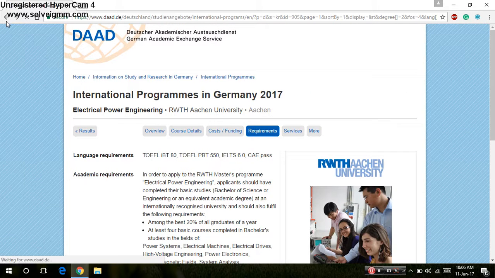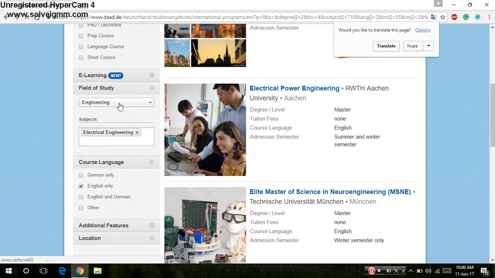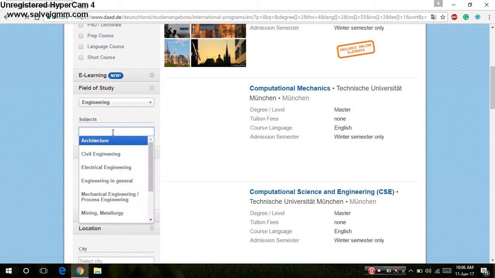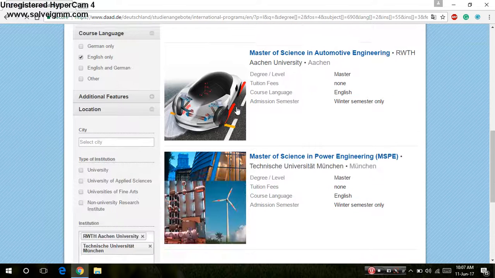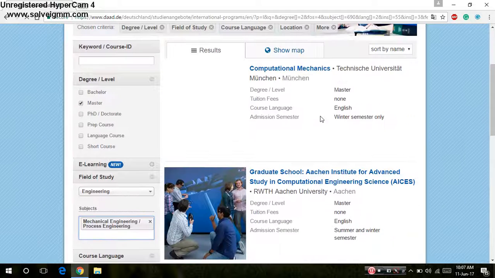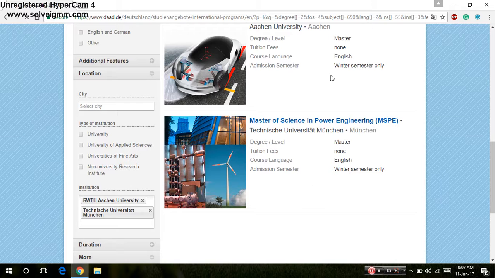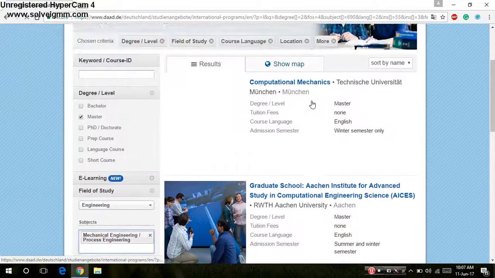Now I am considering mechanical engineering, with the same program as masters, but in the field of mechanical engineering. Then we can see what courses appear in Technical University of Munich and Aachen University in mechanical. Master of Science in power engineering can also be done by mechanical engineers.